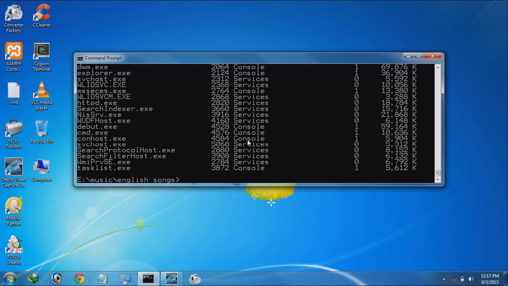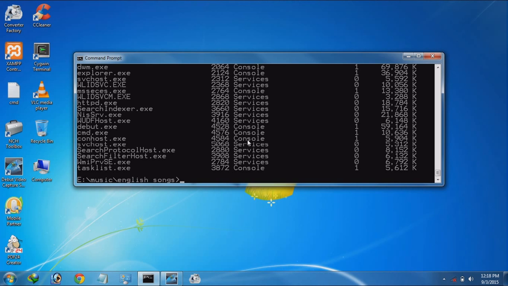Now we will learn how to create a folder. To create a folder we can use two commands, that is md and mkdir. We use mkdir first, where we are in English songs.